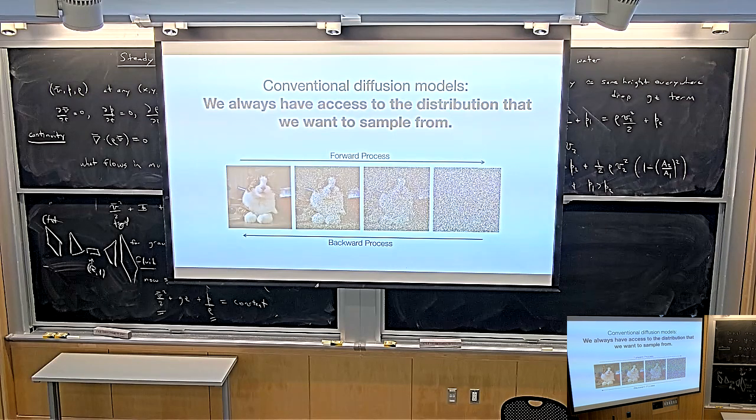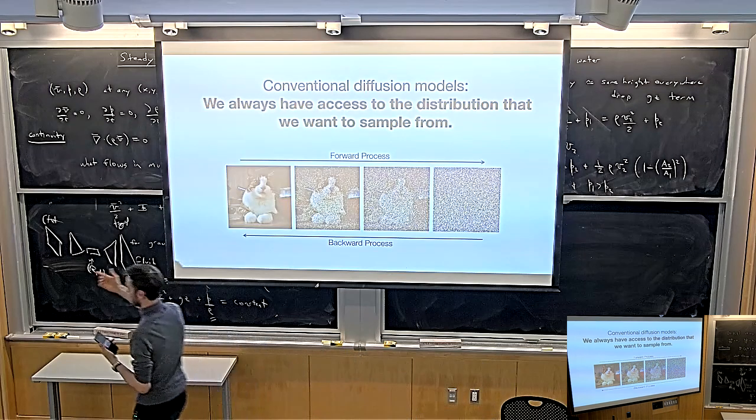It was very straightforward. We pick two images from our data set, we add noise to one of them, and then we ask our diffusion model to denoise that image conditioned on the other one. Easy. So training image diffusion models is easy, but if you want to train a diffusion model that actually generates 3D scenes, then you have a problem, which is that you can't add noise to 3D scenes because you don't have any. Your data set is just images. So you can't do the same trick as with images.